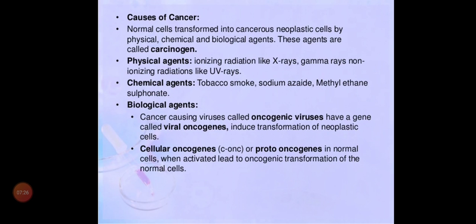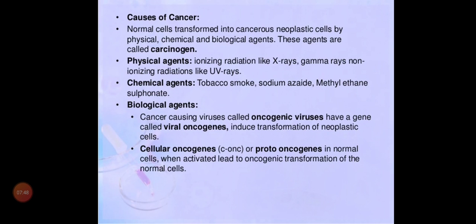What do you mean by ionizing radiation? X-rays have a shorter wavelength, higher frequency and higher energy. This higher energy has the capacity to change the atoms and molecules of the DNA, thereby causing mutation that leads to cancer.